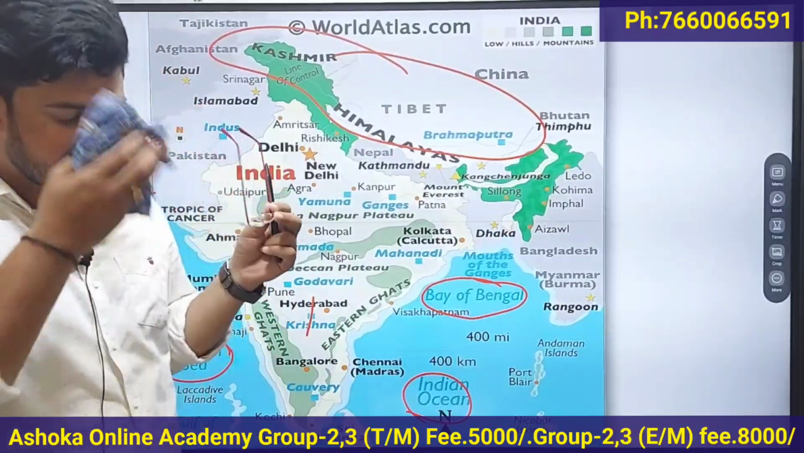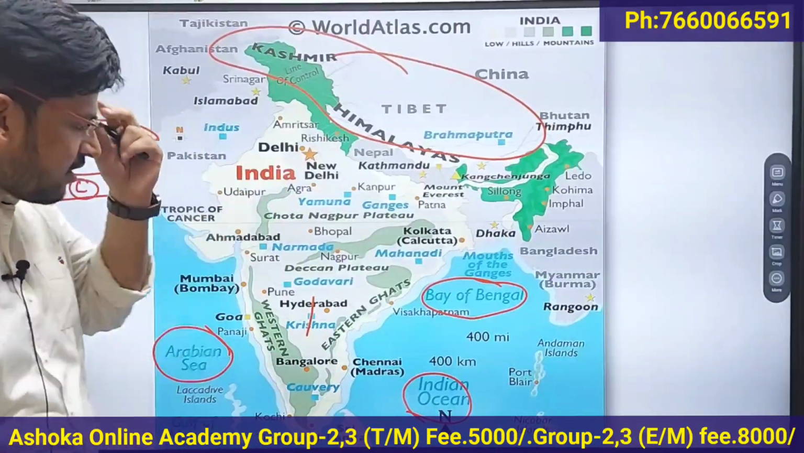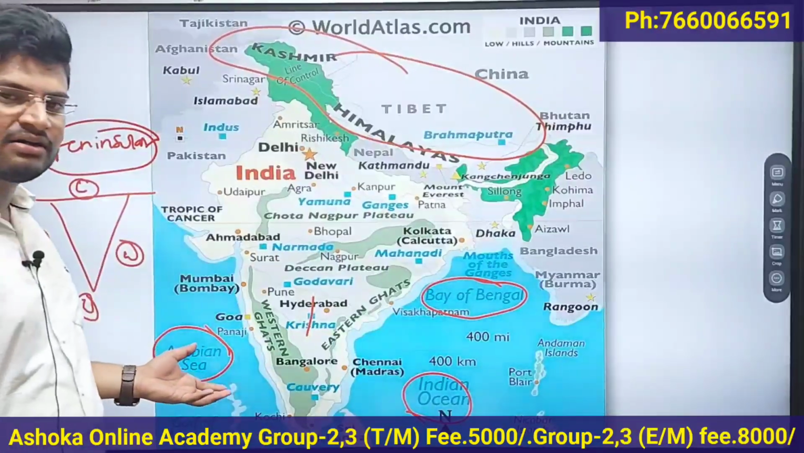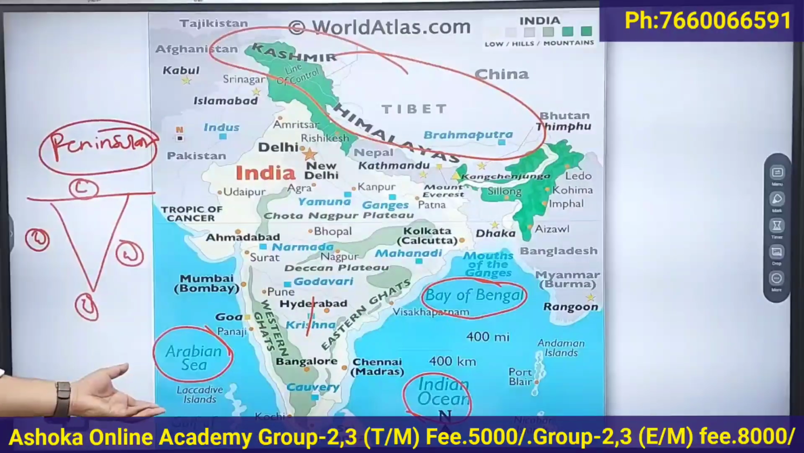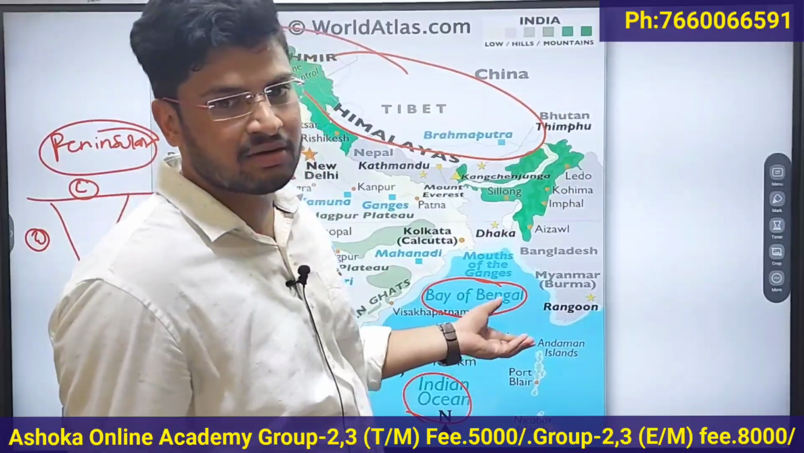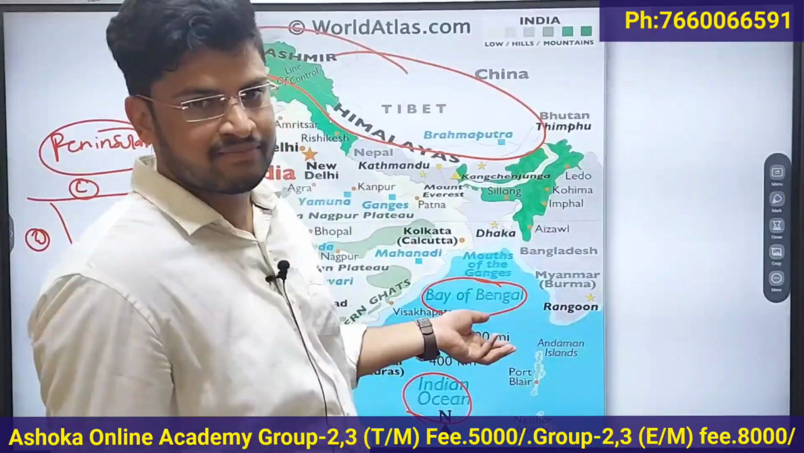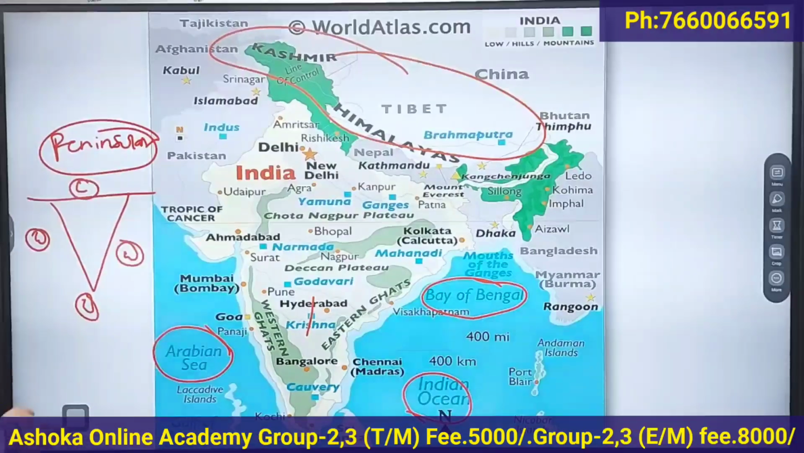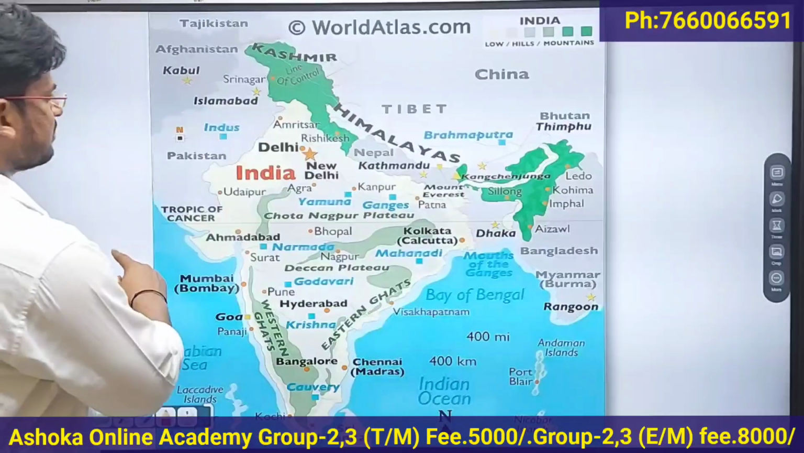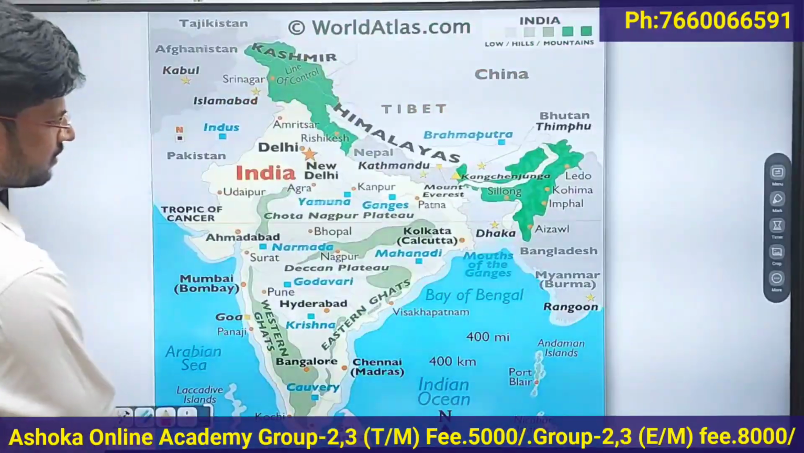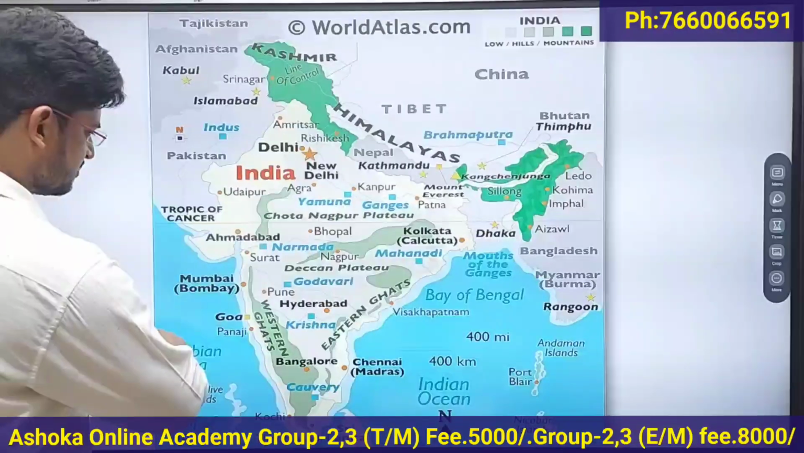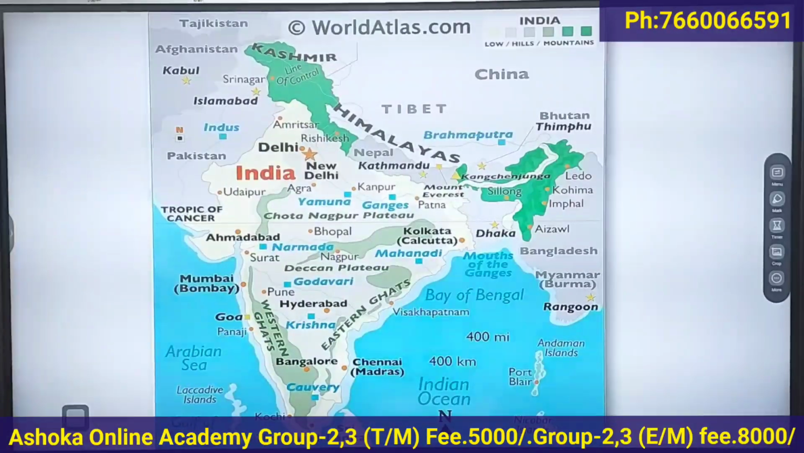The southern part of India is a peninsula because it is covered by water on three sides. On the western part, the Indian peninsula is covered by the Arabian Sea. In the south, it is covered by the Indian Ocean, and on the eastern part, it is covered by the Bay of Bengal. So India is a peninsula country. It is bounded by the Himalayas on the north, the Arabian Sea on the southwest, the Indian Ocean on the south, and the Bay of Bengal on the southeast.